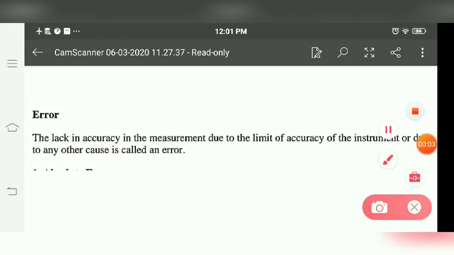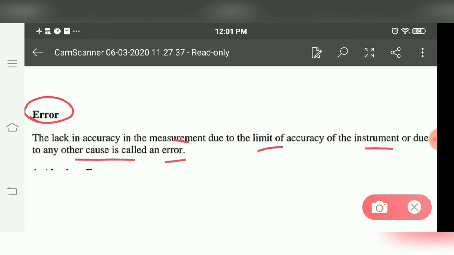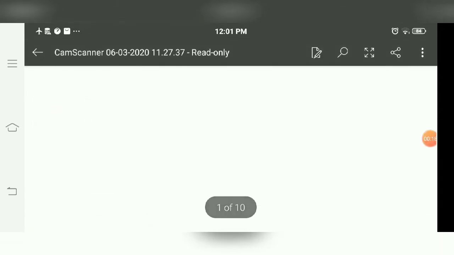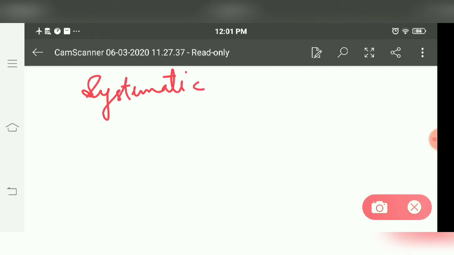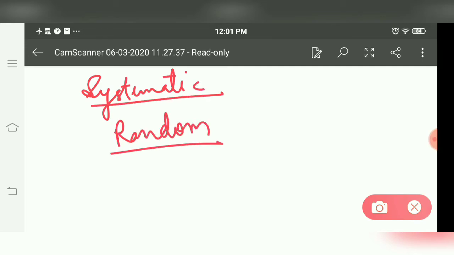So the next topic that we have to cover is error. First of all, what is error? The lack in accuracy in the measurement due to the limit of accuracy of the instrument or due to any other cause is called error. Now in a system, the error may be due to a number of causes, like systematic errors and random errors, like when we are taking the reading just because of our ignorance or due to something else or due to disturbance of the instrument, error is considered in the calculation.